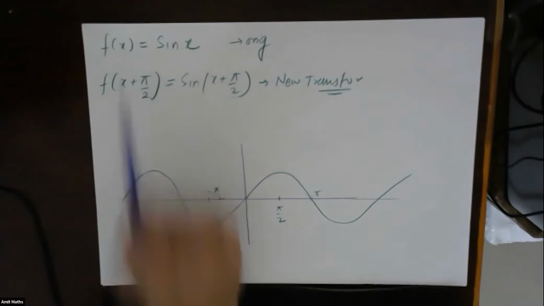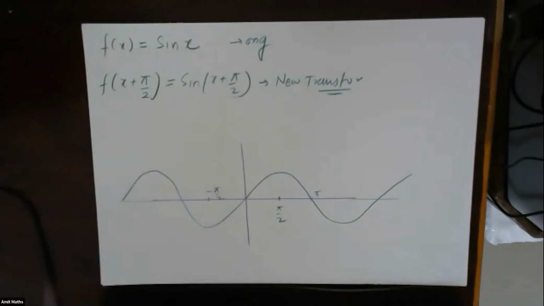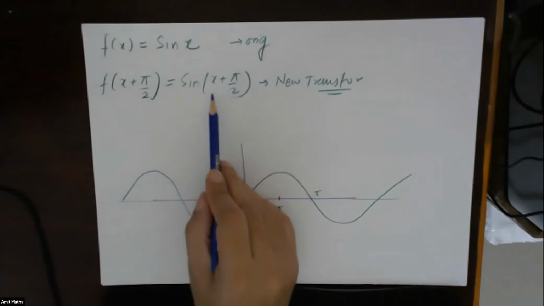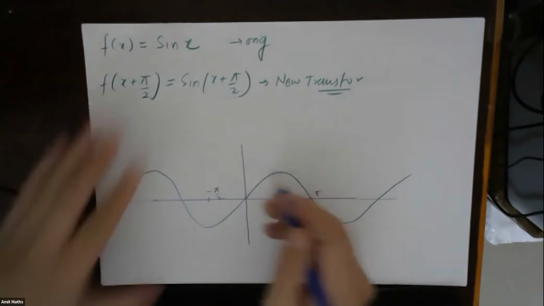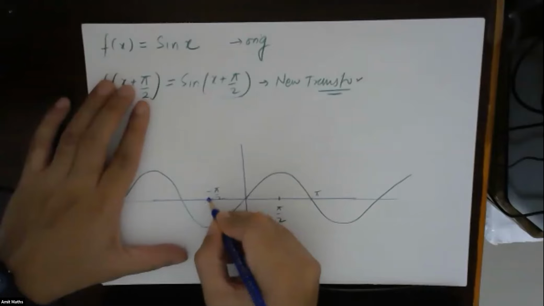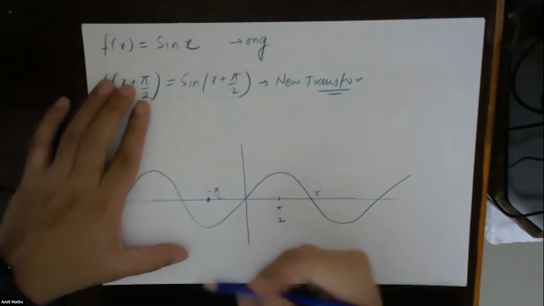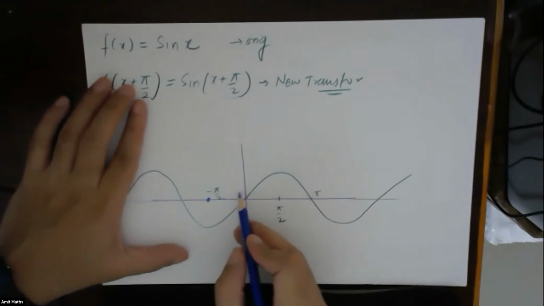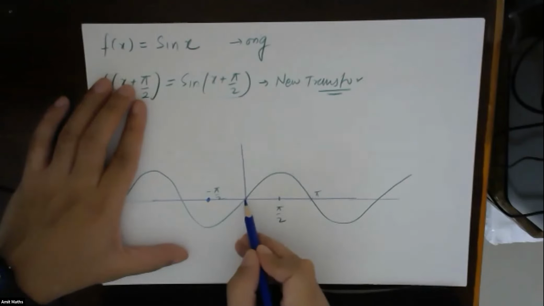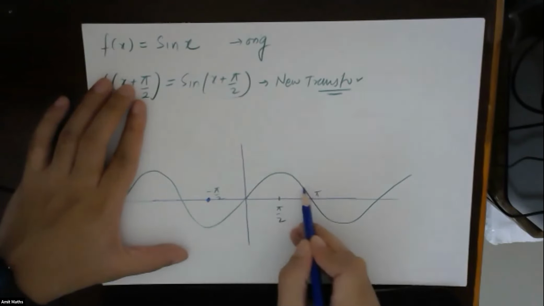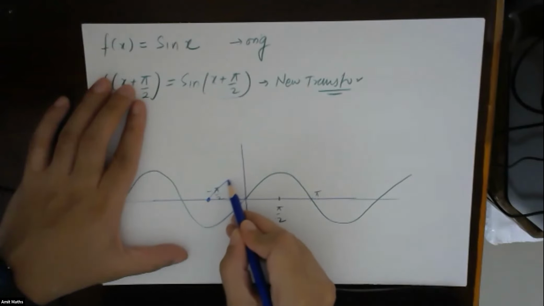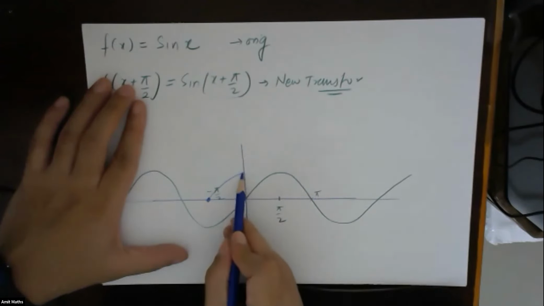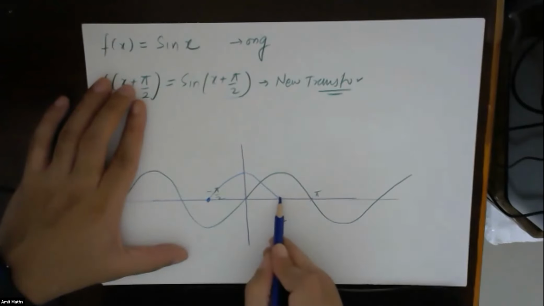Sine of 0 is equal to 0. So for this to become the first 0, what should be the value of x? x should be minus pi by 2. So when x is minus pi by 2, this will become sine of 0. Understood? So that means now the new change will be this. So what will the function look like? Everything will shift towards the left. So the function becomes exactly something like this.